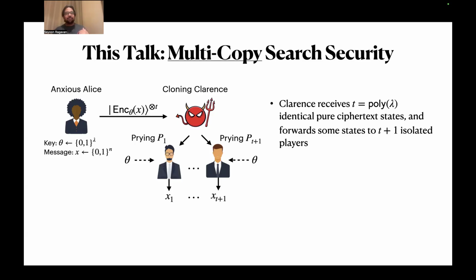But now I'm going to shift to multi-copy search security. And now this behaves as follows. You'll notice that we have T plus one players down the bottom instead of just two. And Clarence gets T identical copies of the same pure ciphertext state. And then he can forward whatever he wants to T plus one isolated players. And now it's exactly the same. The value of the game is the probability that all T plus one players can correctly guess X. So the T equals one case is what I was talking about up to now.